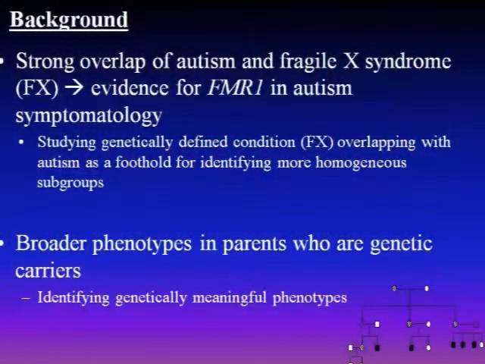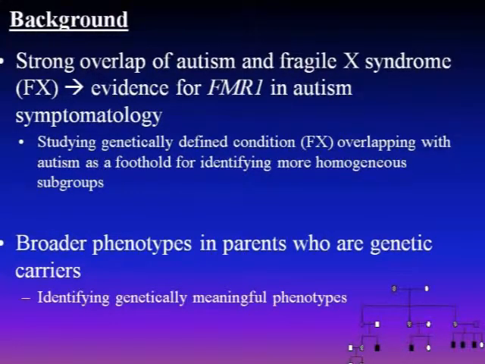Fragile X syndrome is the most common inherited form of intellectual disability and the most common known genetic cause of autism. Conservative prevalence rates range from anywhere between 25 and 50% of individuals with Fragile X also receiving a full diagnosis of autism.